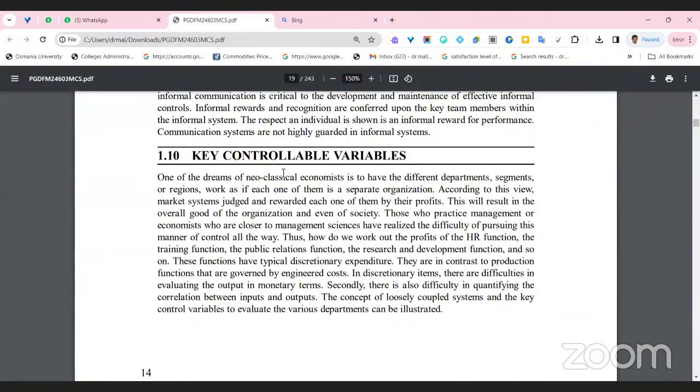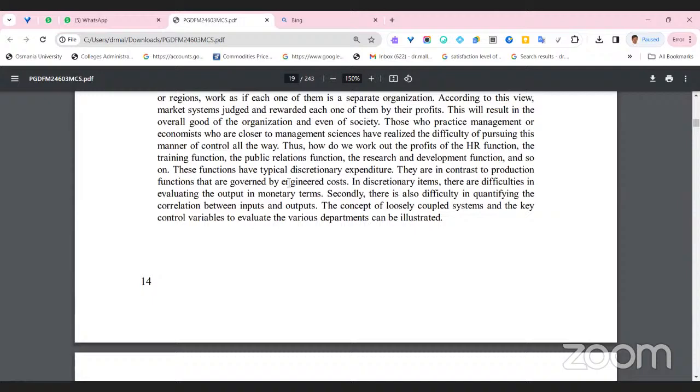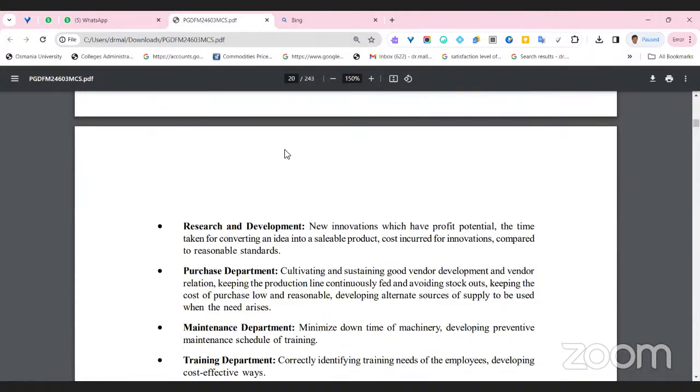Okay, so what are the key controllable variables within the management control system? Every firm has an R&D, research and development department. We'll see the important pharma firms.